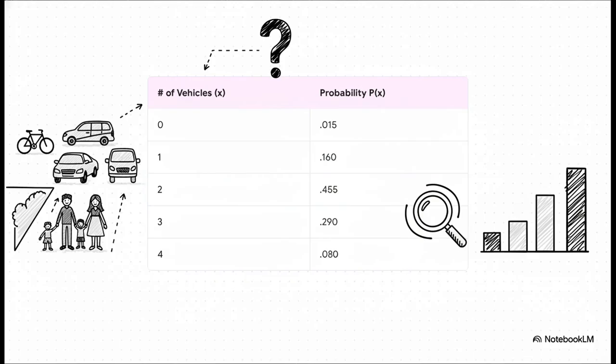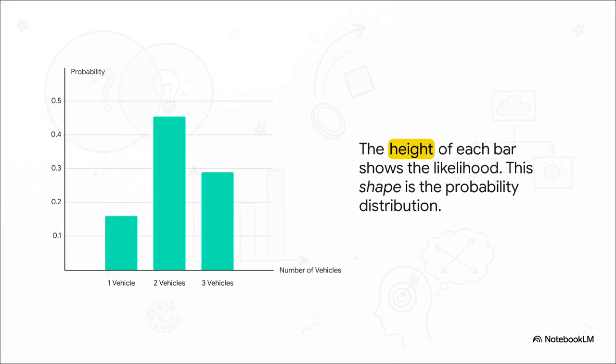Let's make this feel a bit more real. If we were to randomly pick one family, this table here shows the probability distribution for how many vehicles they own. It lays everything out from 0 cars all the way to 4 and gives us the exact chance for each. And you can see right away what's the most likely outcome: owning 2 cars, with a pretty high probability of about 45%. And when you turn that table into a graph like this, boom, you can literally see the probability. The height of each bar just screams the likelihood of that outcome.